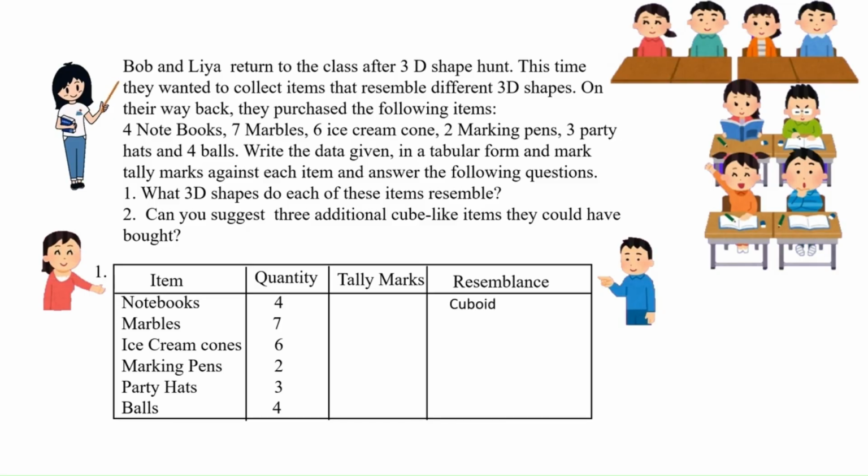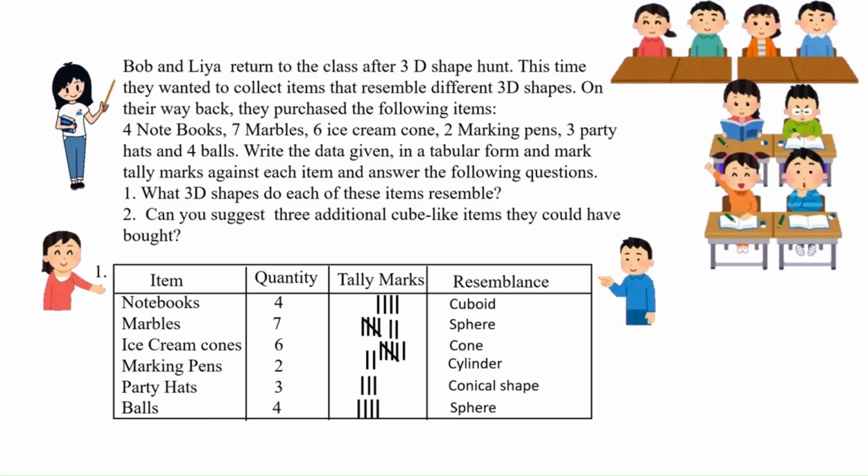Notebooks, cuboid; marbles, sphere; ice cream cones, cone; marking pens, cylinder; party hats, conical shape; and balls, sphere. And how to put the tally marks? Notebooks 4, marbles 7, ice cream cone 6, marking pens 2, party hats 3 and balls 4.